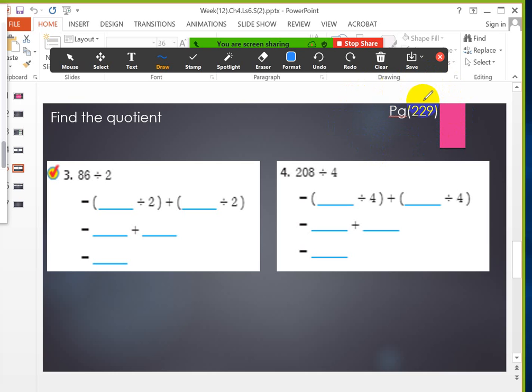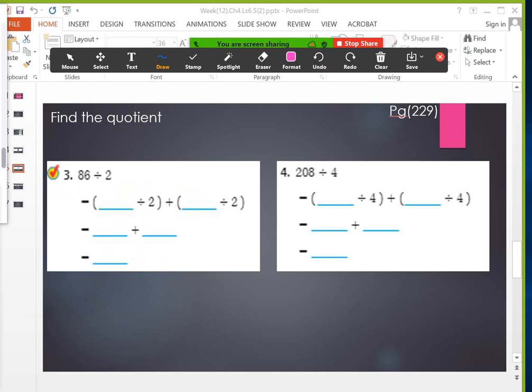Okay, so you can see the page here up, the number. So I want to find the quotient by using distributive probability. Remember that. Very good. So today we will continue the lesson. 86 divided 2. You remember in distributive probability that I told you you can break the number like 86 into 2 numbers, and I have to choose 2 numbers able to divide on 2. Okay, so let's start with the first one.